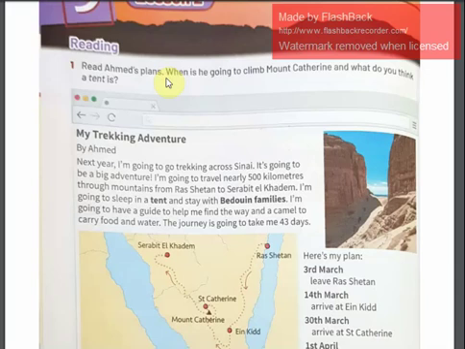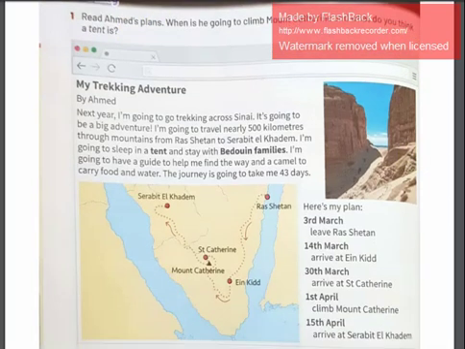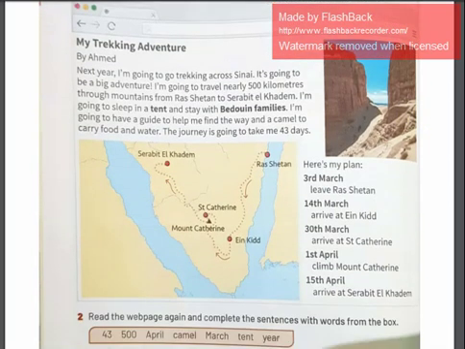Now let's move to lesson 2, which is also reading. In this exercise, you have to read Ahmed's plans. When is he going to climb Mount Catherine? And what do you think a tent is? Now let's go on. My trekking adventure by Ahmed.